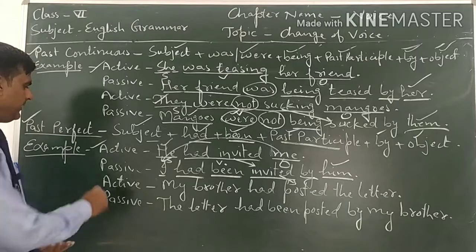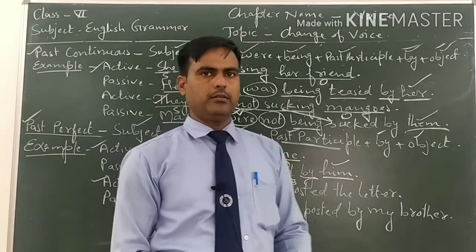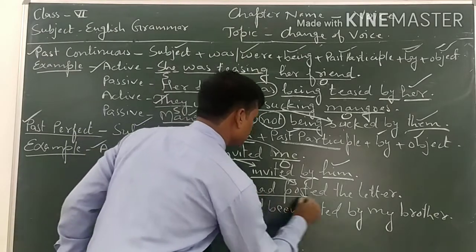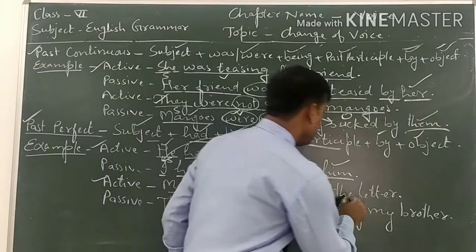Now come to the next one, that is: My brother had posted the letter. My brother is the subject, had posted is the verb, and it tells us that it is in past perfect tense, and the letter is the object.